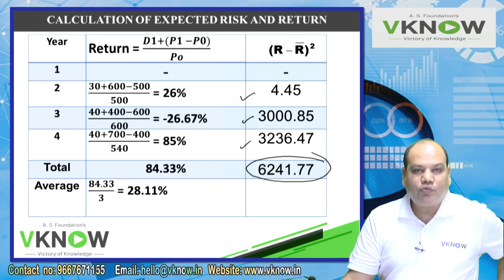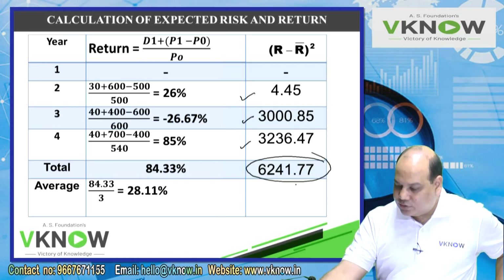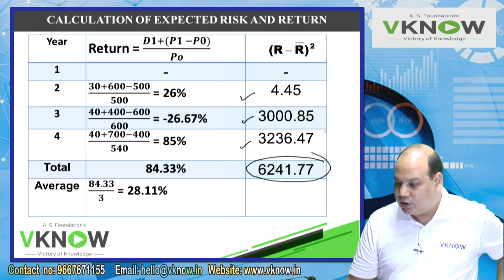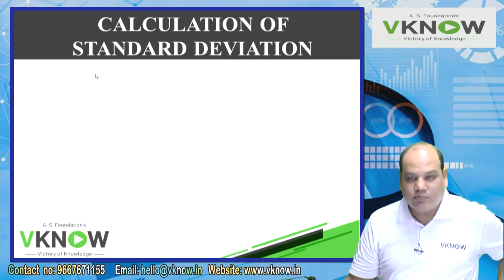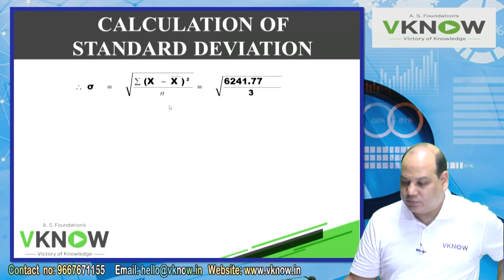So 6241.77. Now how do you get this number? You have to first divide by 3 and then take the square root. So that will give you the standard deviation. So what I'll do, I'll write separately below the table, write down calculation of standard deviation.